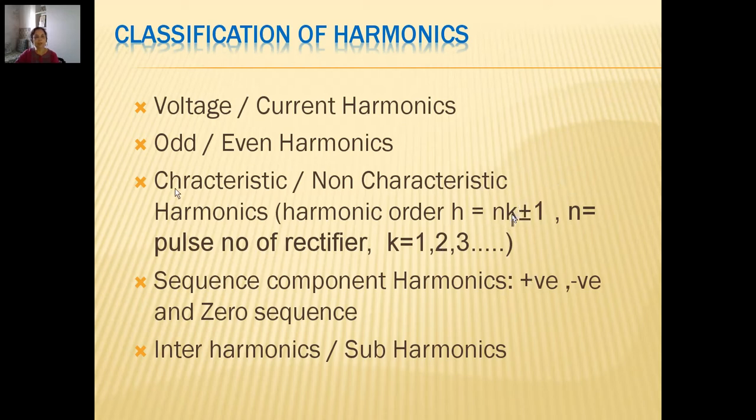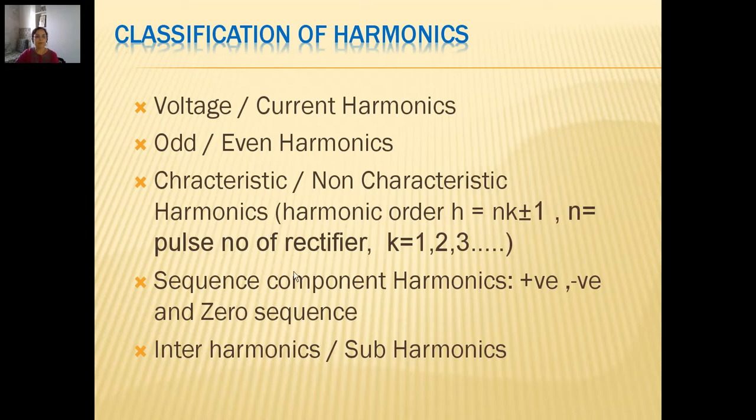It tells us that characteristic harmonics are the harmonics which can be defined by using such an equation. They can be put in the equation, and only particular order harmonics will be generated when we have a particular pulse number of the rectifier. So those are called characteristic harmonics, which can be defined by such an equation. And all remaining harmonics which do not fit in this equation will be called non-characteristic harmonics.